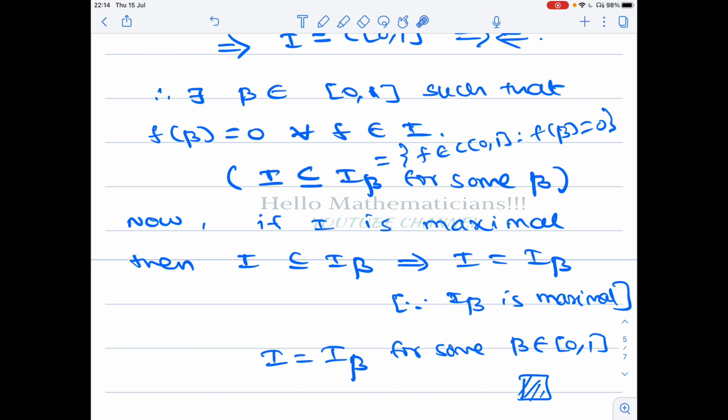When you learn something, please learn conceptually. There is a lot of beautiful mathematics going on. So many people just know that these I beta form maximal ideals in C[0, 1], but nobody knows the proof. But if you learn things conceptually, it will stay in your mind for a long time. You will also enjoy mathematics.